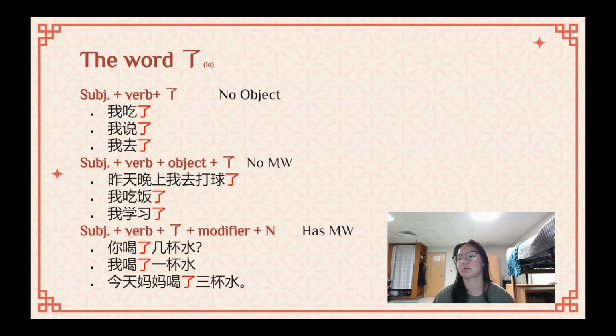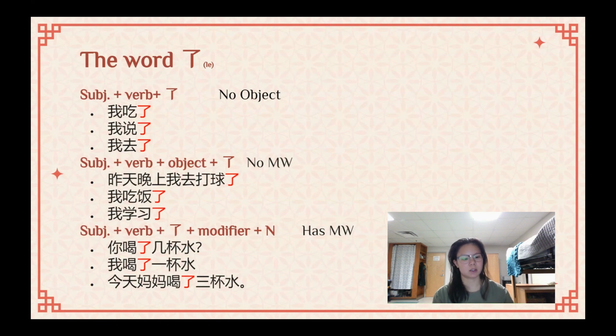You say, oh, I ate. Your mom asks, oh, have you eaten? Yeah, I ate. That's what you're saying. 我吃了, 我说了 oh, I talked. I said that, right? Past tense. 我去了 I went, right? Very, very, very quick. It's just subject, verb, le. Very, very simple. Very, very short.